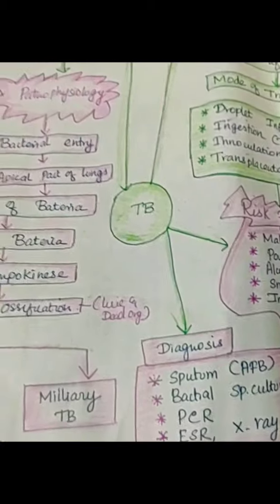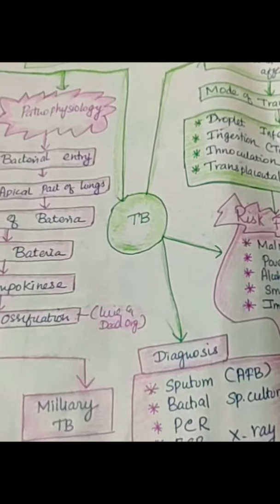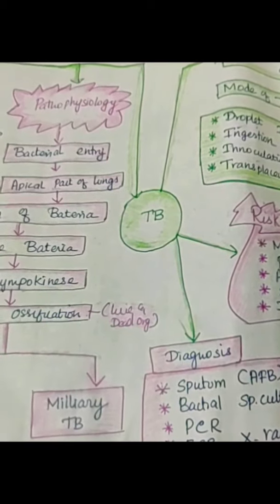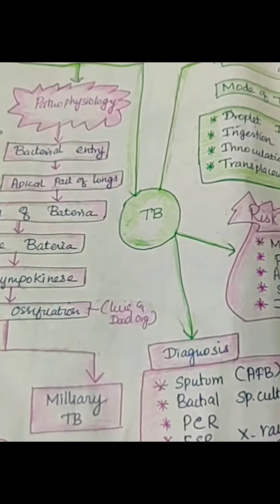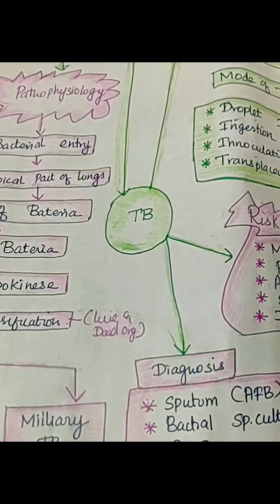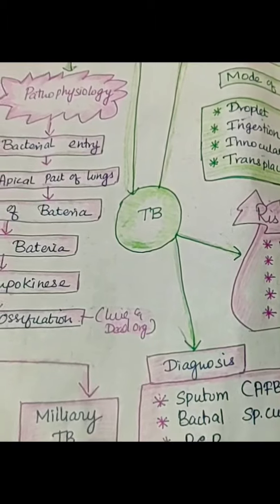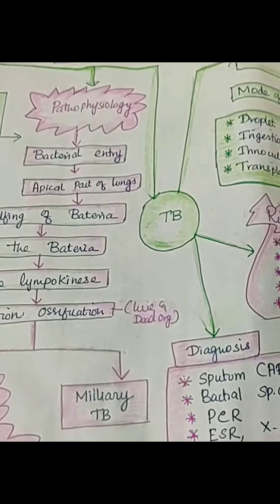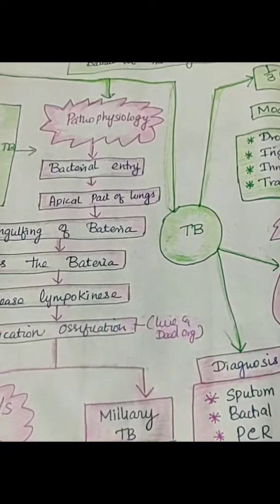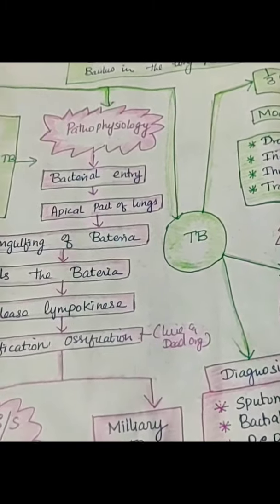What are all the risk factors to develop this disease condition? The risk factors are mainly poverty, overcrowded area, malnourished children, alcoholism, smoking, drug addicts, then sometimes immunosuppressed people, transplant people, kidney diseases or any other diseases may be very high risk factors to develop this disease, right or not? So these are the risk factors, now how it is entering.